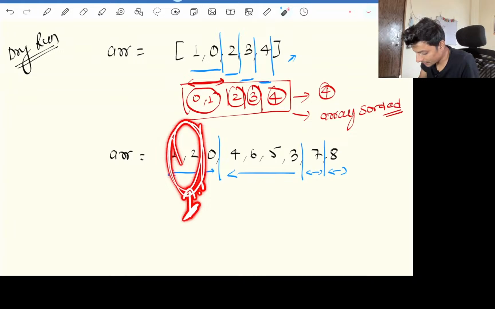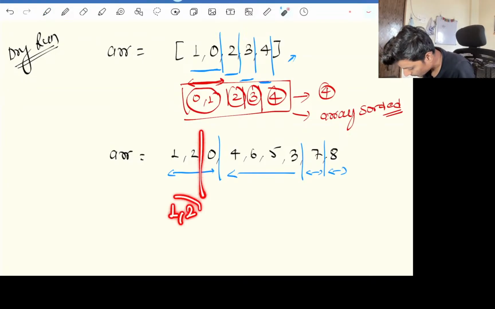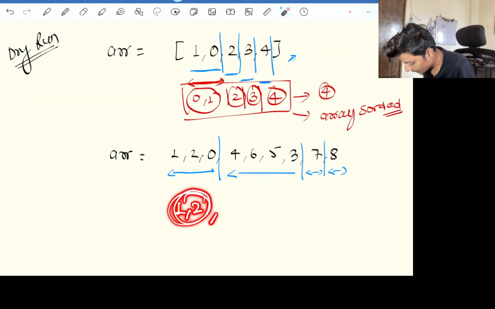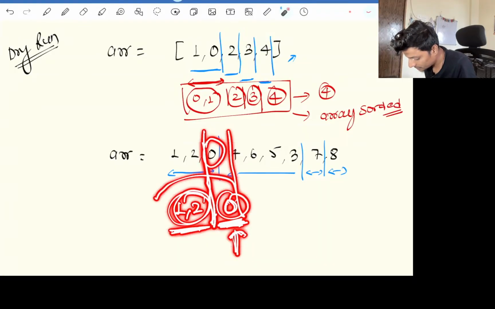No, they can't return a sorted array. You might have taken 1 and 2, so they could have been sorted over here, and 0 might have been in a separate chunk, sorted in its own place. In this place it is sorted, in this place it is sorted, but at the end of the day the array won't be sorted, because this 0 needs to come in front of this 1 and 2.